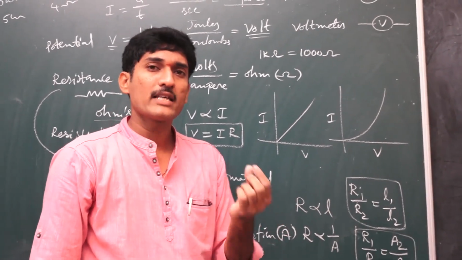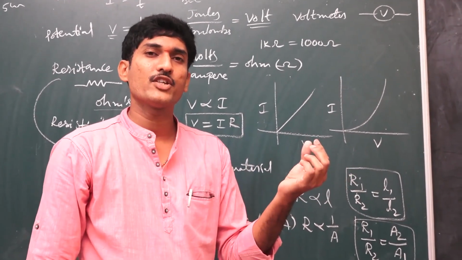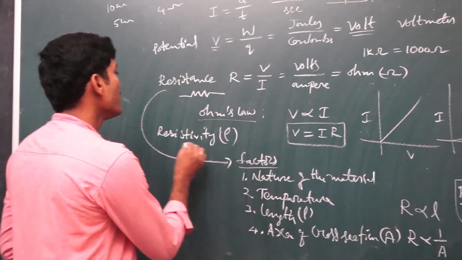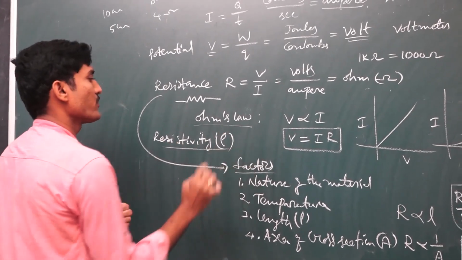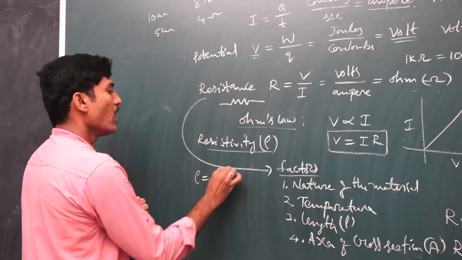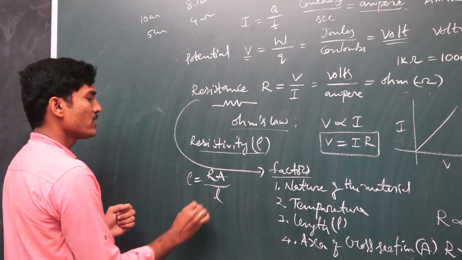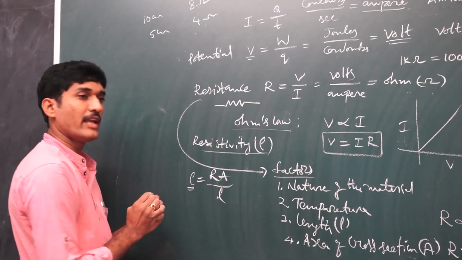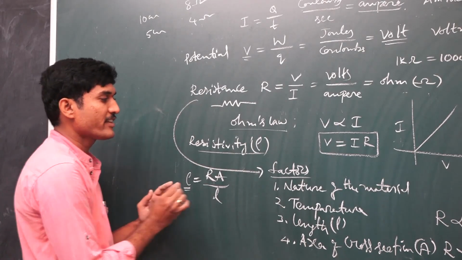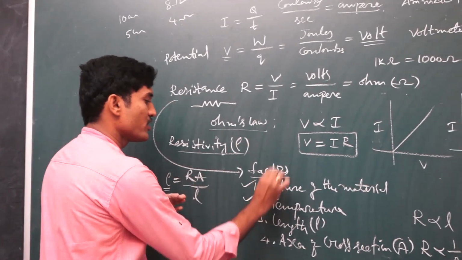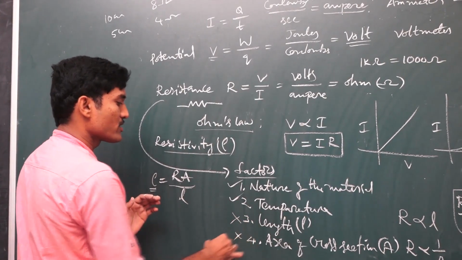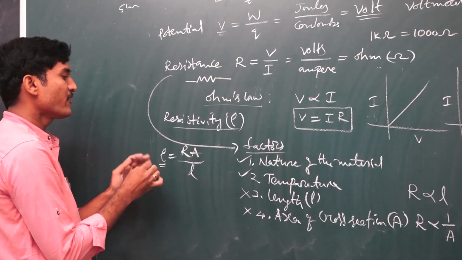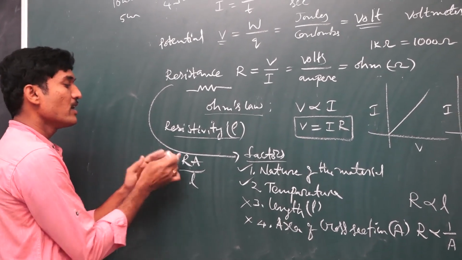Why? Because as the length increases, the area of cross section decreases. So we apply another formula, based on resistivity. Resistivity rho is equal to R A by L. For any particular material, the specific resistance value is constant. It is affected only by the nature of the material and temperature, but not by length and area of cross section. That means it is independent of geometrical values. This is the difference between specific resistance and resistance.